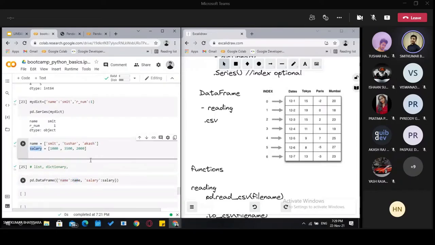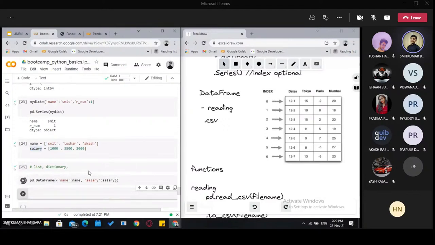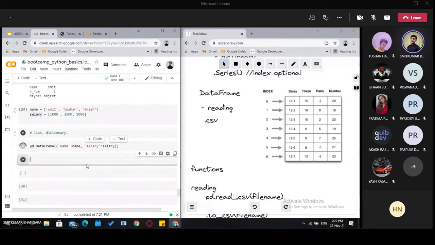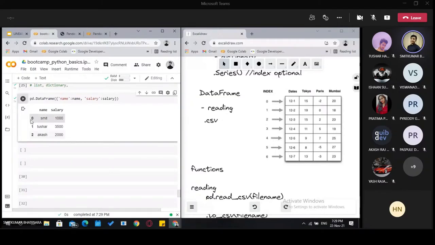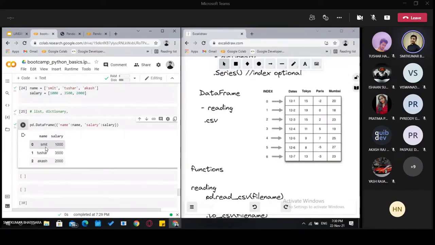Okay, so let's see. It will create a data frame and it will show us the data frame. Here we have a name column and a salary column, and these are the index 0, 1, 2. By default, these are numerical values, but we can set the index. We can change them and give them according to our requirements.